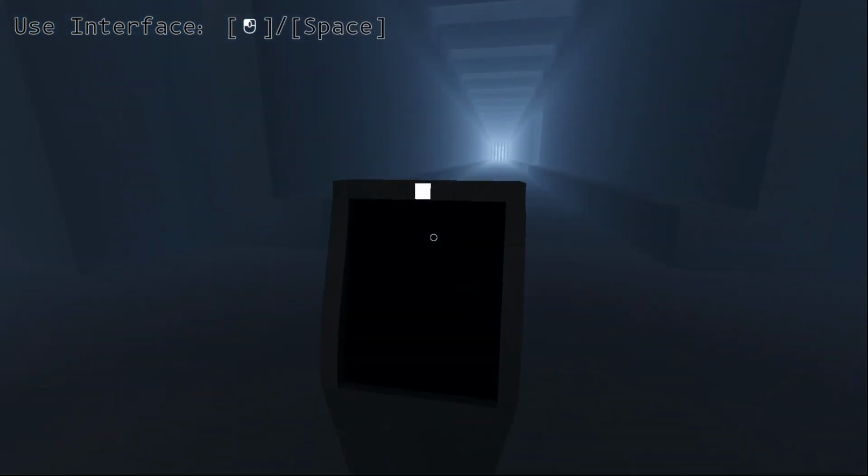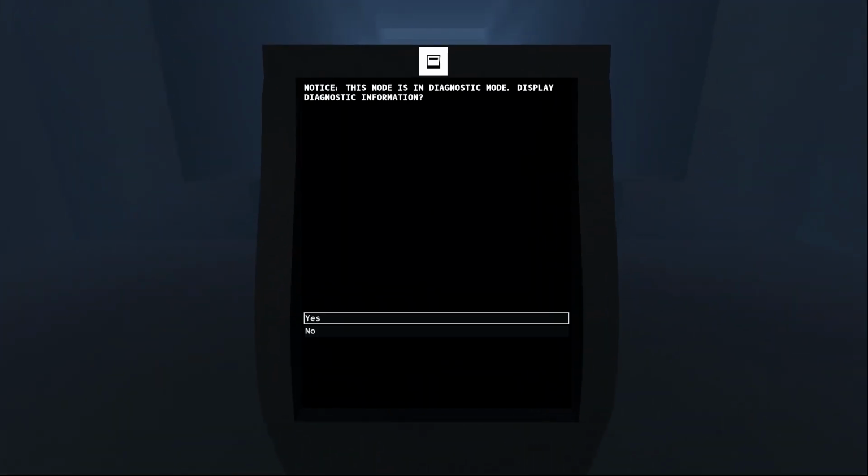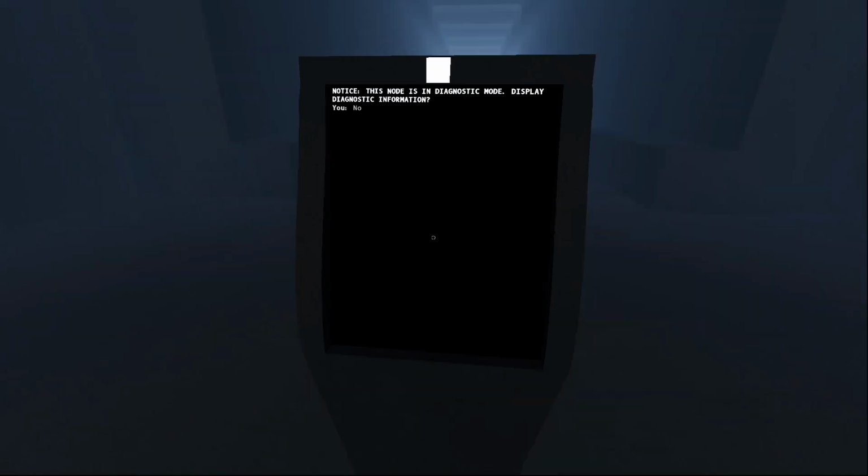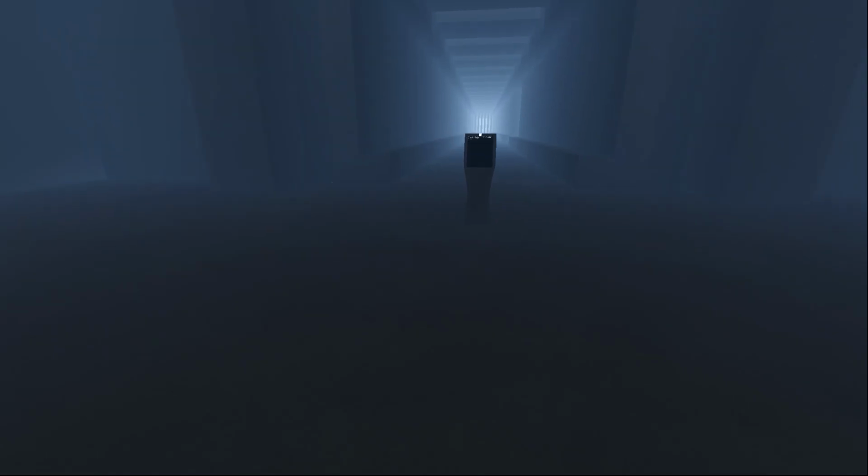Use interface. Notice, this node is in diagnostic mode. Display diagnostic information? No. Oh, there's more of these. Interesting. Got a big room with funky lights and funky walls.